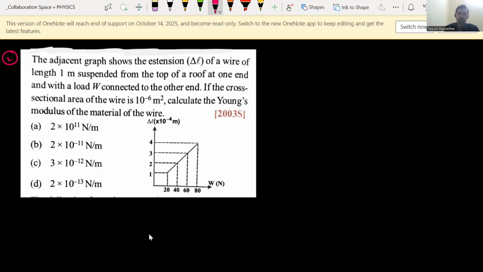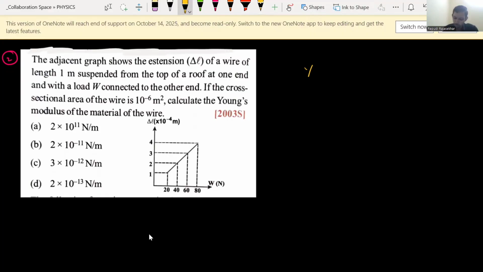But here in this question they are asking what is the Young's modulus of the material. So how to find Young's modulus? First of all, what is the relation between Young's modulus, force, change in length and length? We need to relate all these quantities.